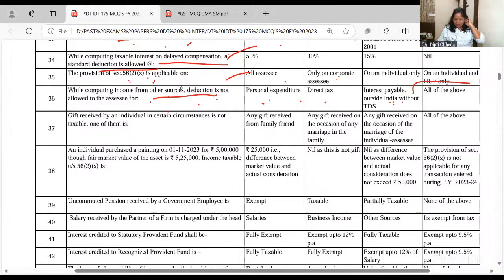Gift which is received by an individual in certain circumstances is not taxable. Any gift received from a family friend is not taxable. Any gift received on the occasion of marriage is not taxable. Any gift received on the occasion of the marriage of the individual, all of them are allowed. Clear? If you can comment while watching this video, it's really going to be helpful.